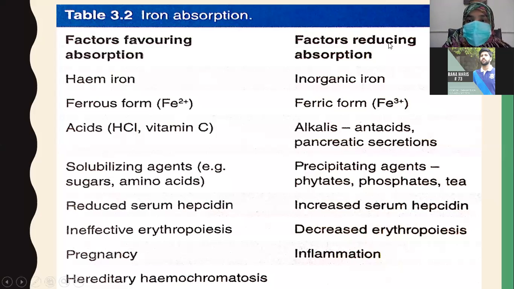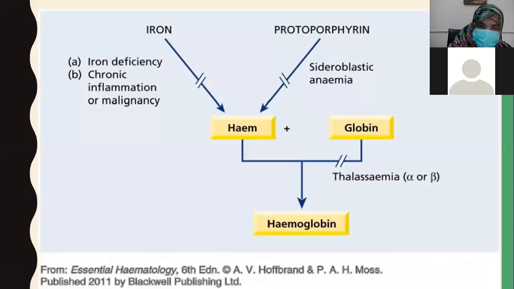Factors that reduce absorption are, first, if inorganic iron is consumed, iron in the ferric form. Alkalis such as antacids or pancreatic secretions reduce the absorption. Precipitating agents such as phytates, phosphates, and tea reduce the absorption of iron. Increased serum hepcidin levels decrease the absorption of iron. Decreased erythropoiesis and inflammation also: inflammation increases the levels of hepcidin. So when the levels of hepcidin are increased inside the blood, there is decreased iron absorption.